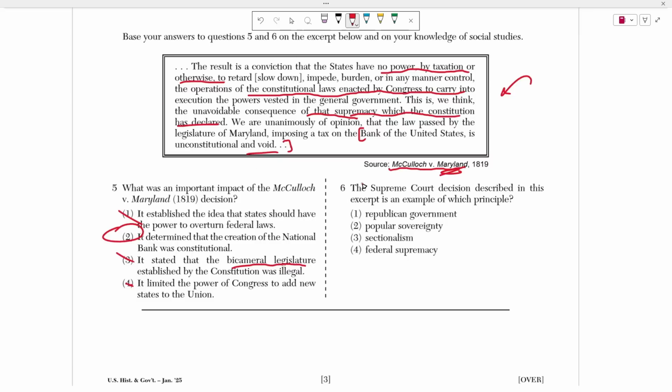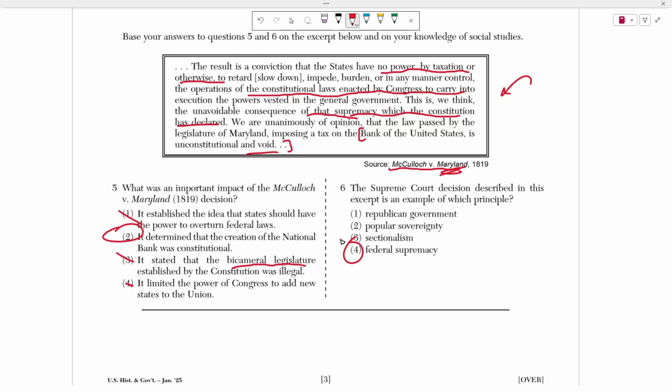Number 6 asks, the Supreme Court decision described in this excerpt is an example of which principle? So what happened here was that the Constitution overpowered a state's decision. And that sounds like federal supremacy, right? You have 2 types of government: federal government, which is the whole of the United States, and state government, which is whatever happens in each state.